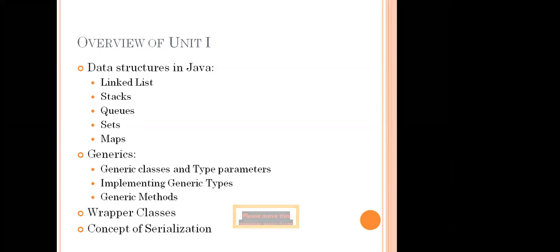And what are wrapper classes? What are the advantages of wrapper classes? Where we learn about autoboxing and unboxing. And the concept of serialization, where we learn about serialization and deserialization, that is how to convert from object to byte stream and byte stream to object. These are the concepts. So far, do you have any doubts?